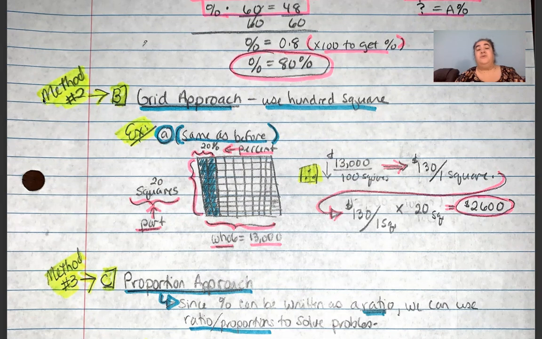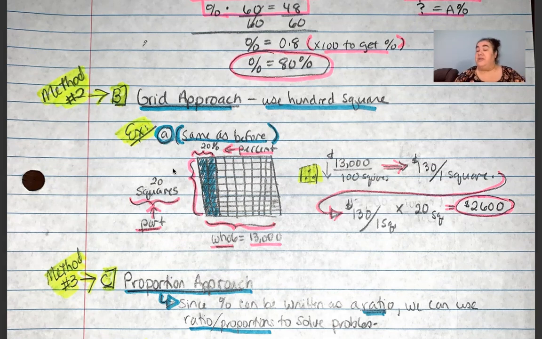So method number 2 is the grid approach, where we're basically using that 100 square that we've been using throughout chapter 7 to talk about fractions and decimals. So here's our 100 square, which represents our whole. So this 100 square is representing our whole $13,000, which is the total price of the vehicle that we're purchasing for that problem A, example A that we used in part A.